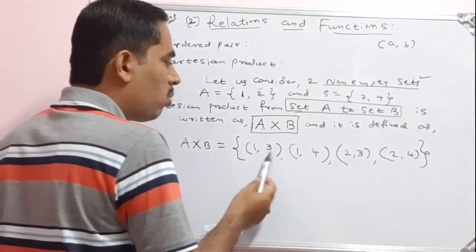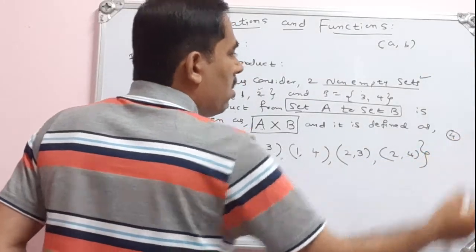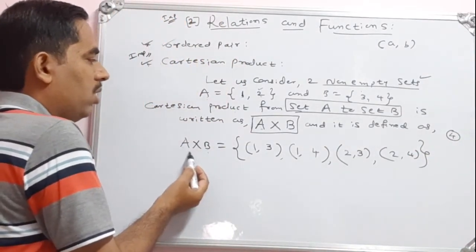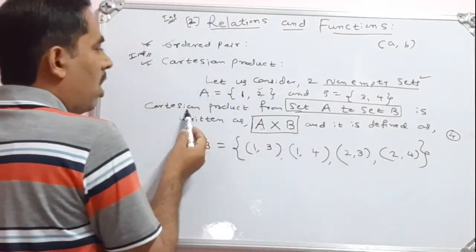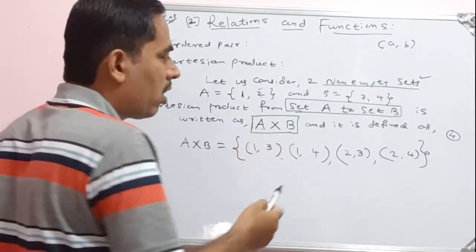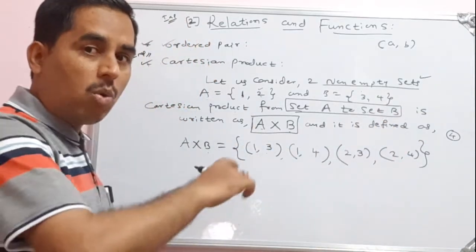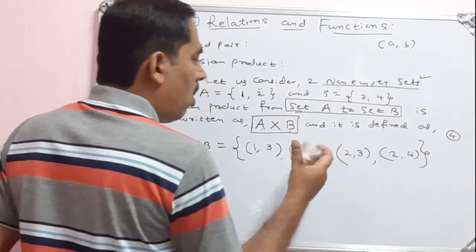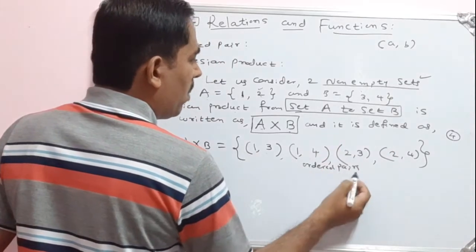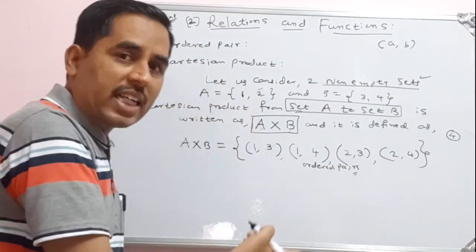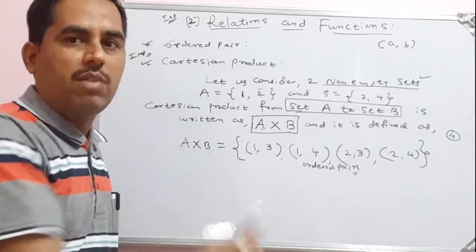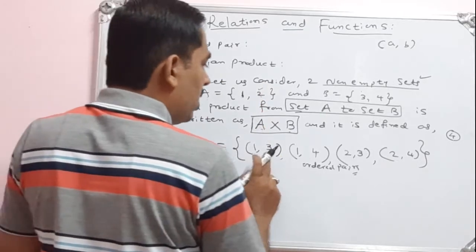So how many ordered pairs did I get? 1, 2, 3, 4. So there are 4 ordered pairs: 1 comma 3, 1 comma 4, 2 comma 3, 2 comma 4. So the Cartesian product from set A to set B is written as A cross B. We write the ordered pairs inside the curly bracket. A cross B is the set that contains ordered pairs from set A to set B. Generally we write the definition. So A cross B is {(1,3), (1,4), (2,3), (2,4)}.